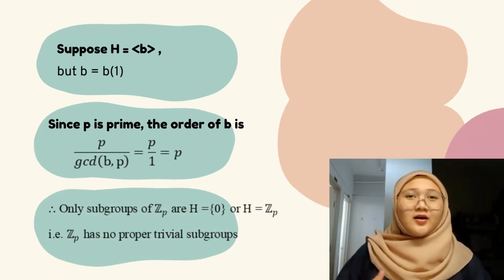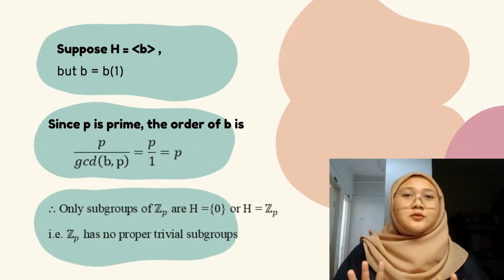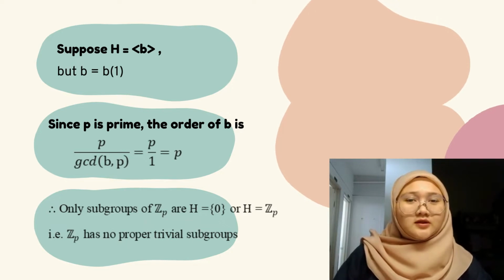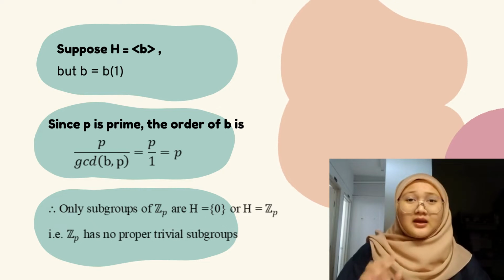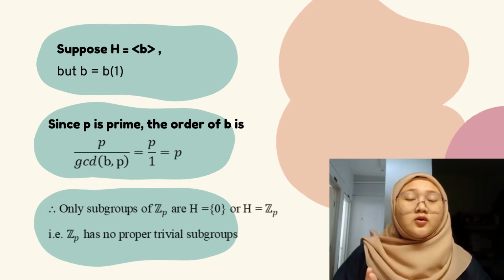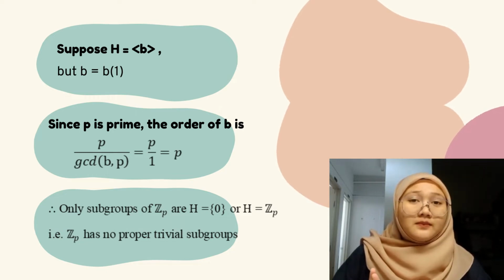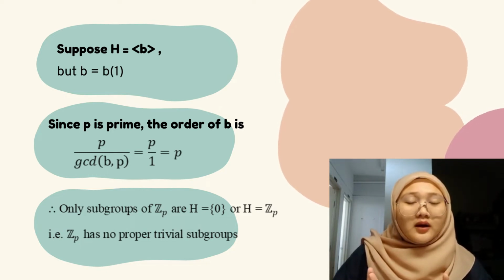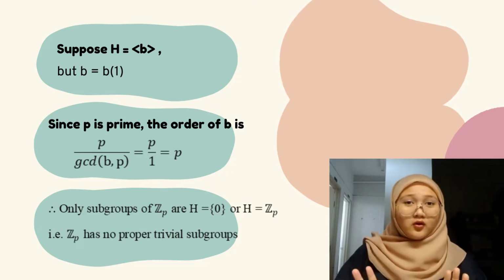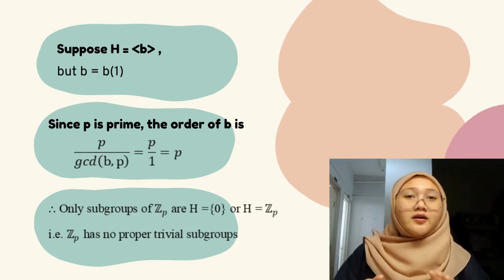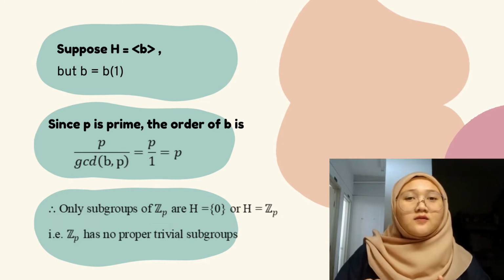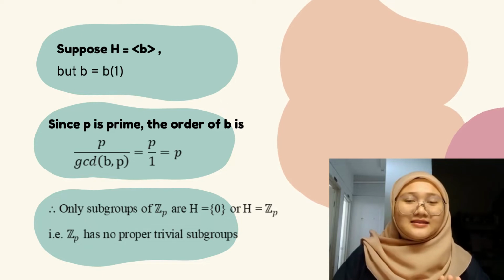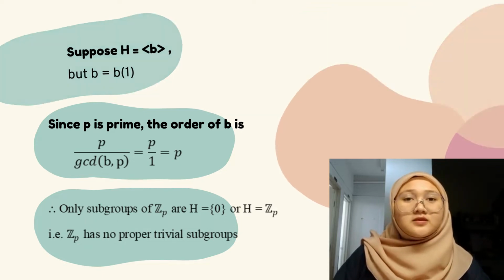For the next slide, I would like to continue my proof. Suppose H equals the cyclic group generated by b, where b is not equal to 0. Since p is prime, the order of b is p over GCD(b, p), which equals p over 1, equals p. Therefore, the only subgroups of Z_p are H equal to {0} or H equal to Z_p. That is, Z_p has no proper non-trivial subgroup.